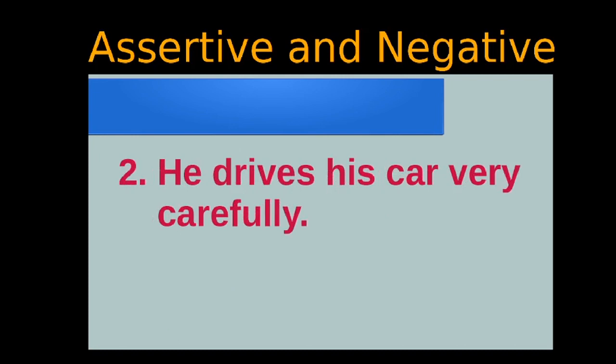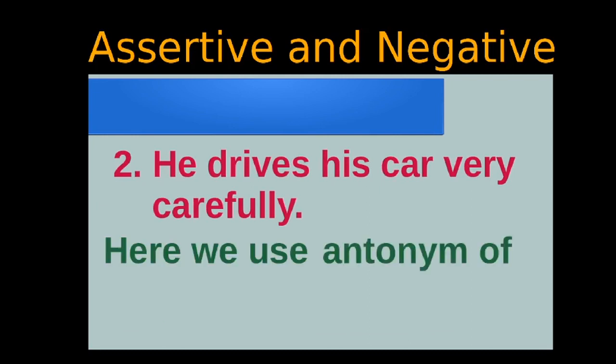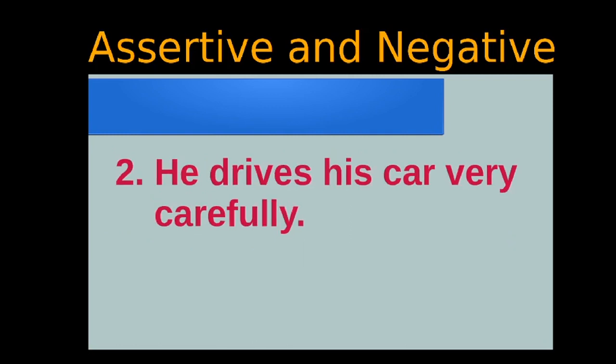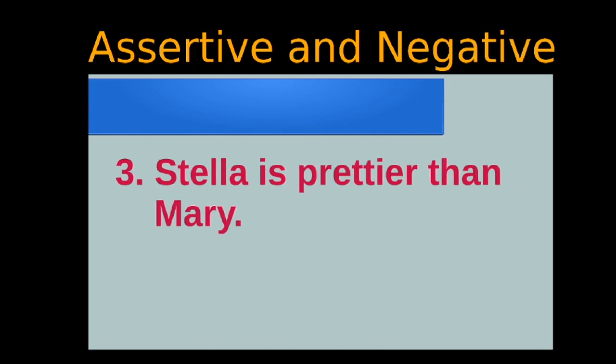Next one, he drives his car very carefully. Here we use the antonym of carefully. And what is the opposite of carefully? Carelessly. So what does it become? He never drives his car very carelessly.